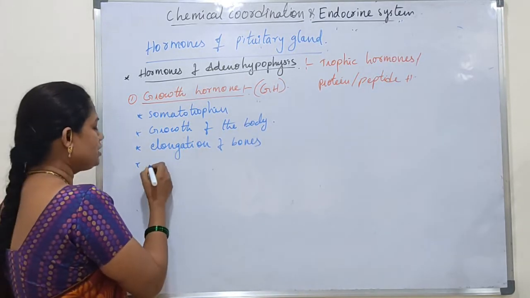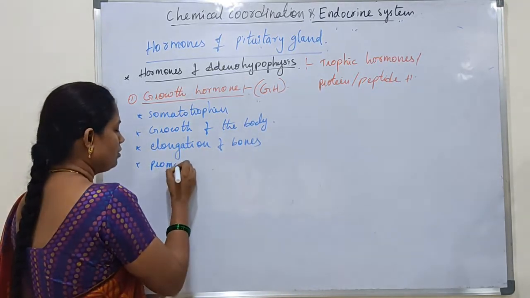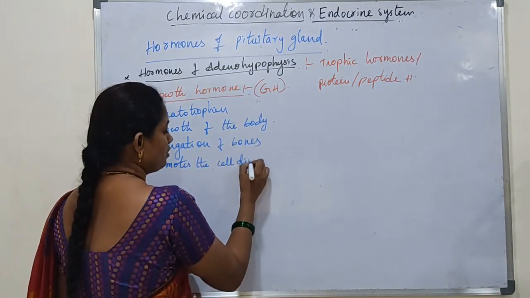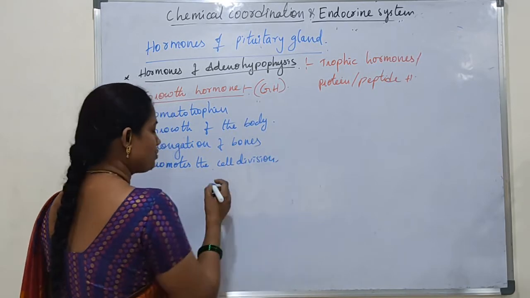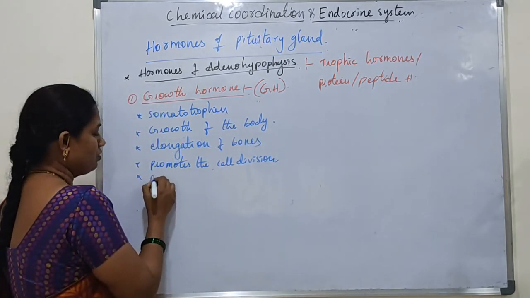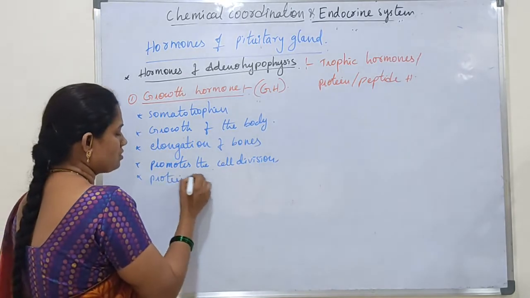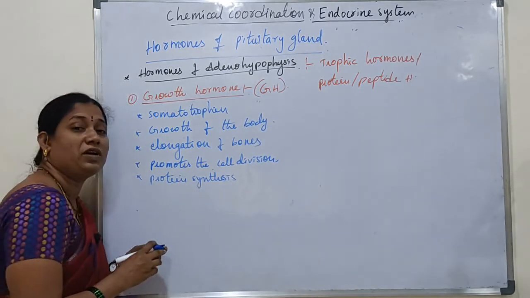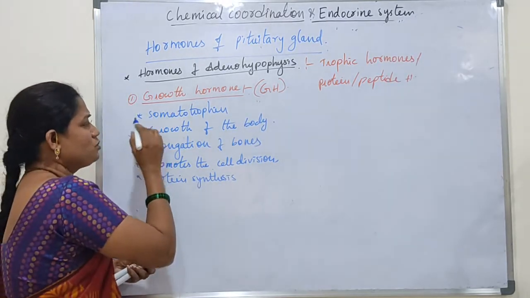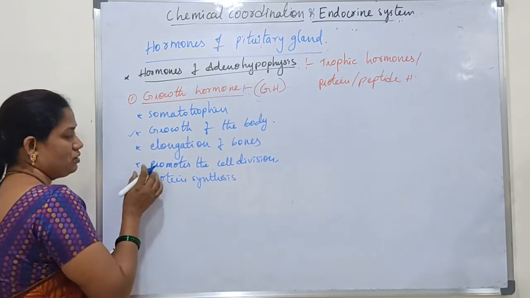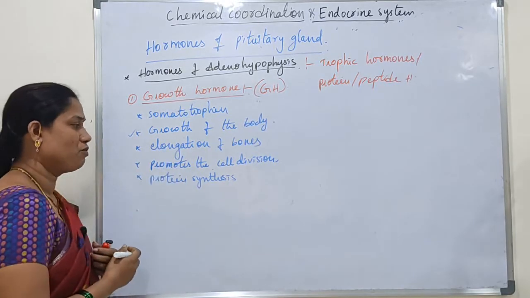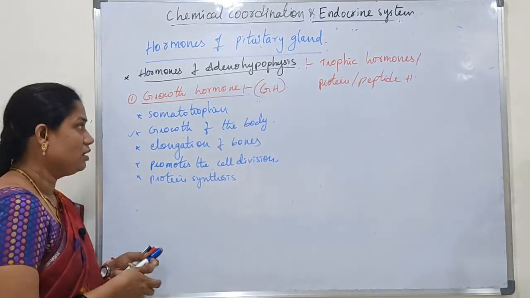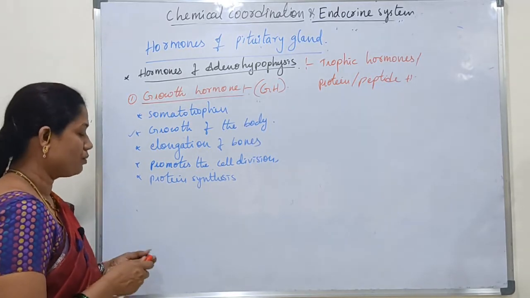Next, it promotes cell division and also protein synthesis. These are the main functions. Mainly it helps in the growth of the body: elongation of bones, promoting the cell division process, and helping protein synthesis. So this is about growth hormone.